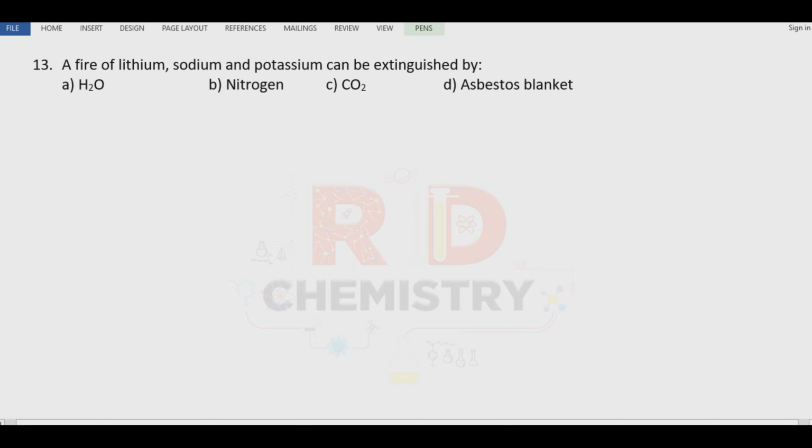But carbon dioxide never helps in the burning process. Also, this carbon dioxide can slowly form carbonates. So the answer is C here.